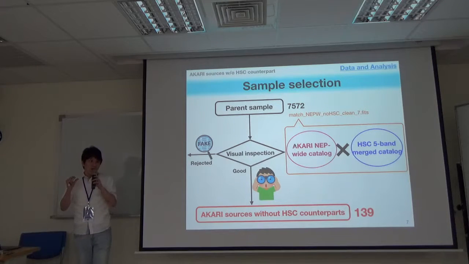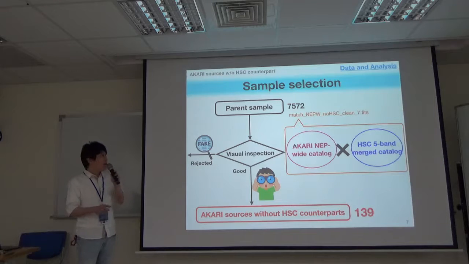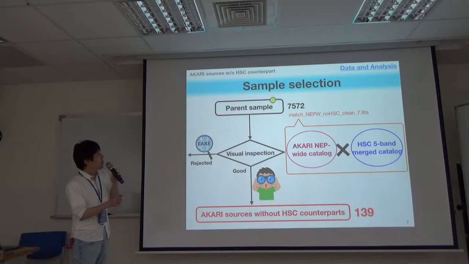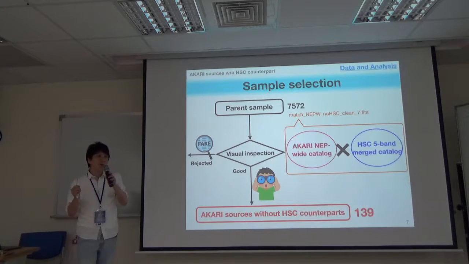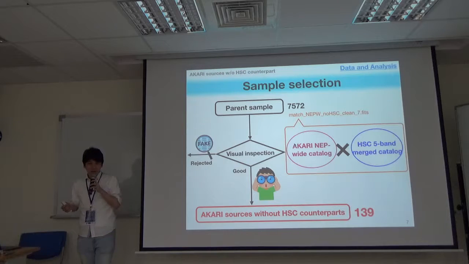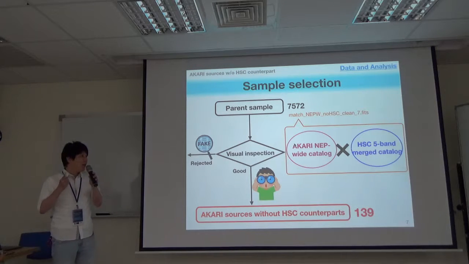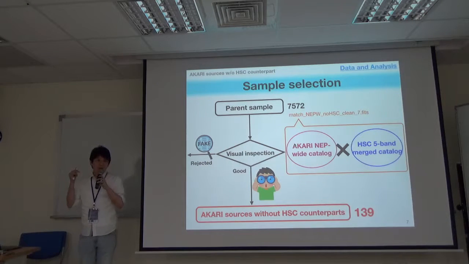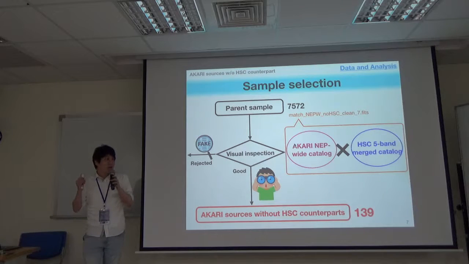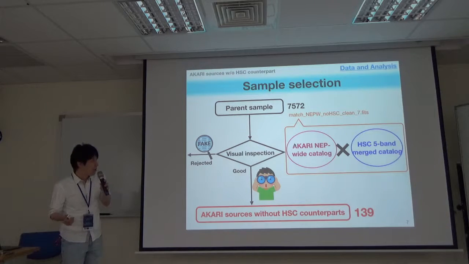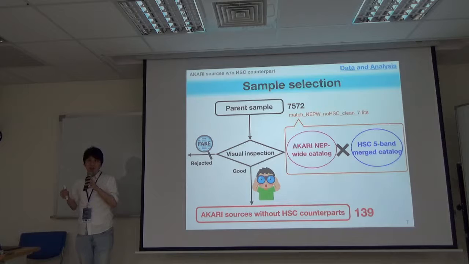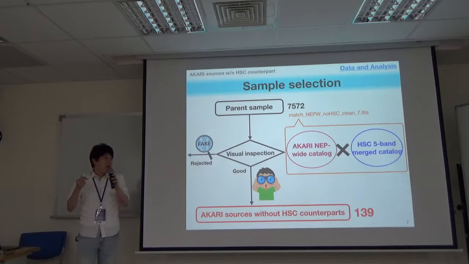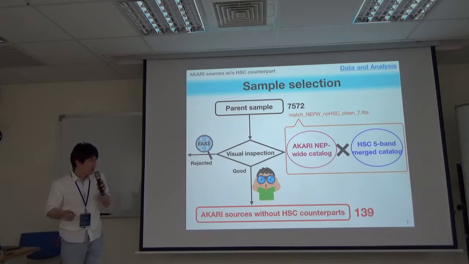However, as I mentioned at the beginning, many objects in this catalog are not always our desired objects. So then, I did a visual inspection to remove fake cases. I mean, I want Akari sources that really do not have an HSC counterpart. I made cutout images for all objects and then picked up the real cases.